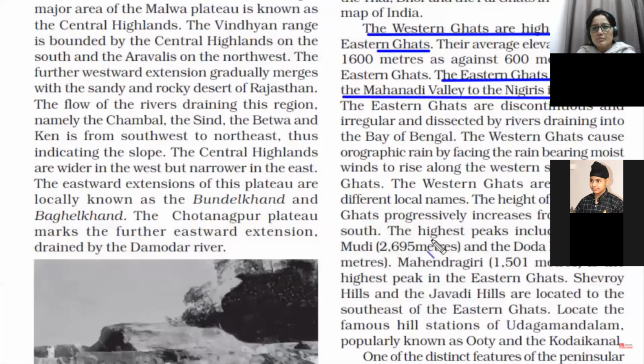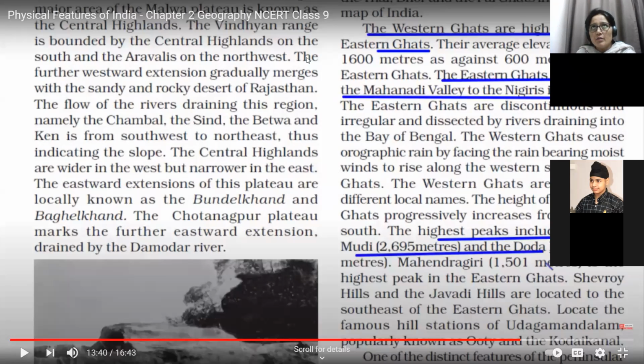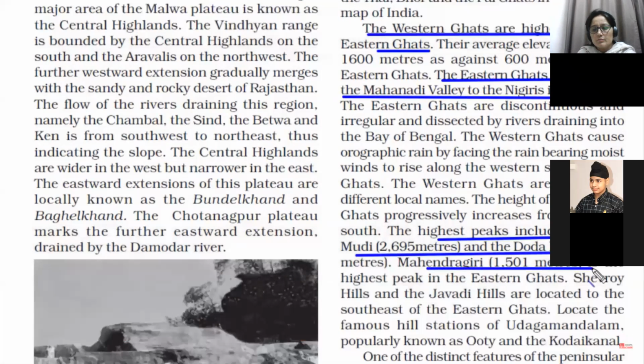The Eastern Ghats stretch from the Mahanadi Valley in Odisha to the Nilgiris in the south. And the Western Ghats start near the border of Gujarat and Maharashtra, where they are given the name Sahyadri, and reach all the way till the Nilgiris in Tamil Nadu. The highest peak of extreme South India is Anaimudi. In the Western Ghats, we have Doda Beta. In the Eastern Ghats, we have Mahendragiri. So these locations we have already done. I have made the map on the blackboard also. If you remember, you might have noted it down, so that you have to practice all this: Anaimudi and Doda Beta, and in the Eastern Ghats, the highest peak is Mahendragiri.